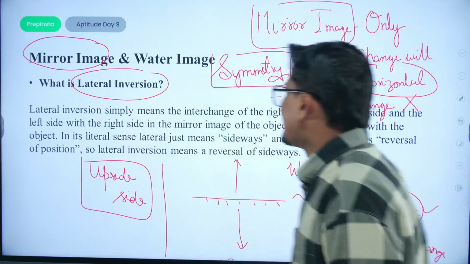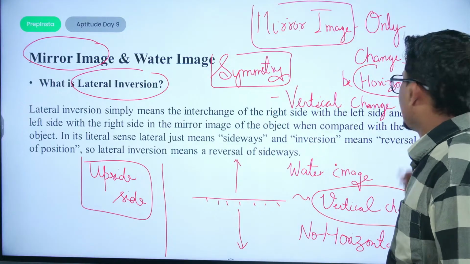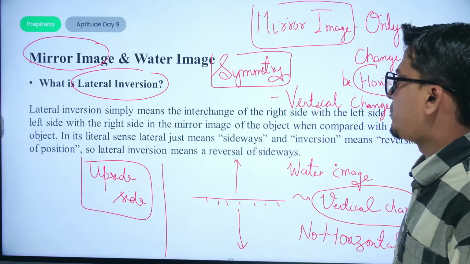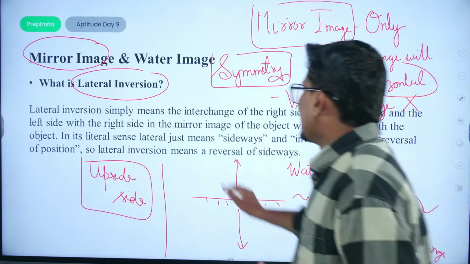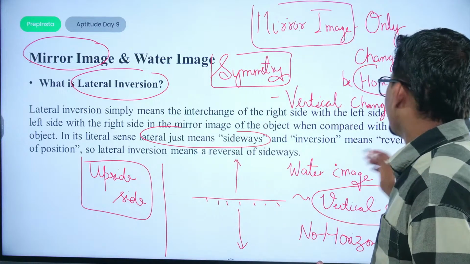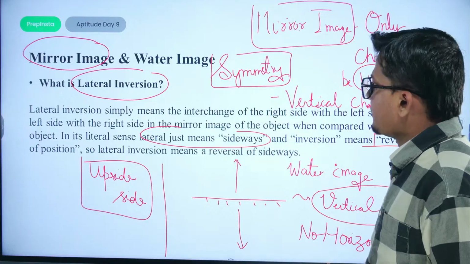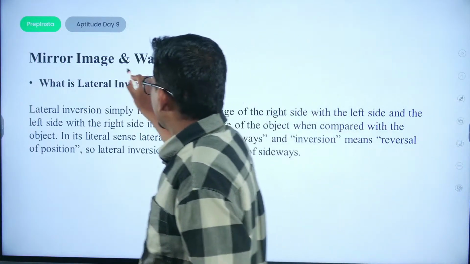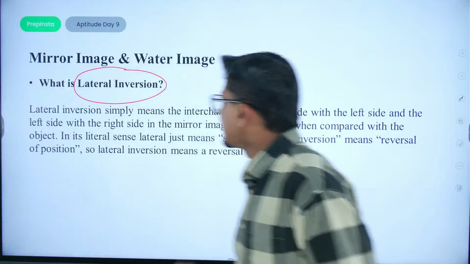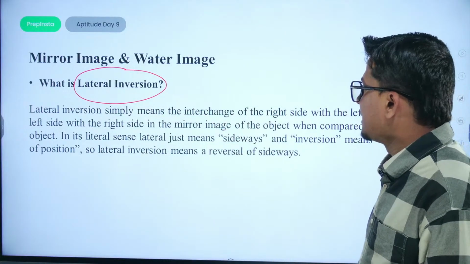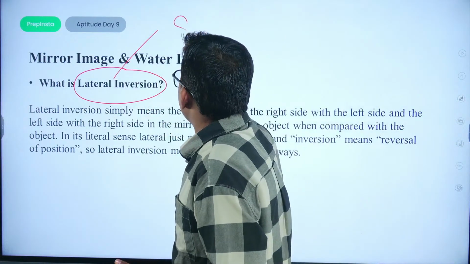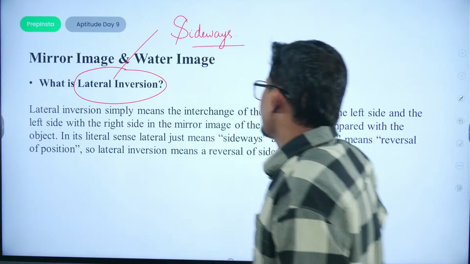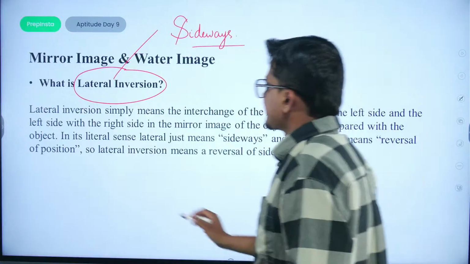Lateral inversion simply means the interchange of the right side with the left side and the left side with the right side in the mirror image of the object when compared with the object. In its literal sense, lateral means sideways and inversion means reversal of position. So if I have to make you understand the terminology, lateral means sideways change, and inversion means reversal of the position.